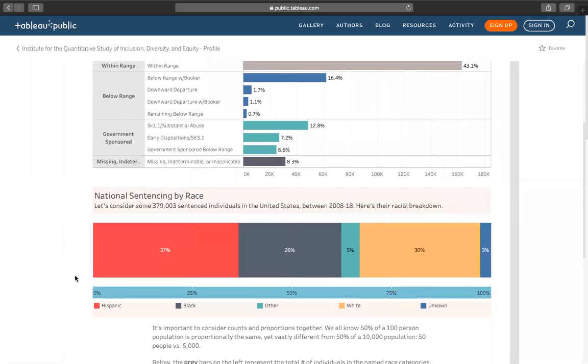Here in this section, we can find the racial breakdown of defendants who have been sentenced by federal judges between 2008 and 2018. The key here gives you a sense of which color represents which racial category: Hispanic, Black, other, white, or unknown.